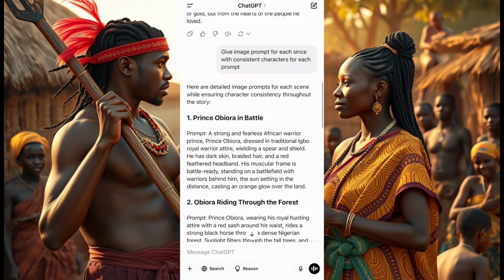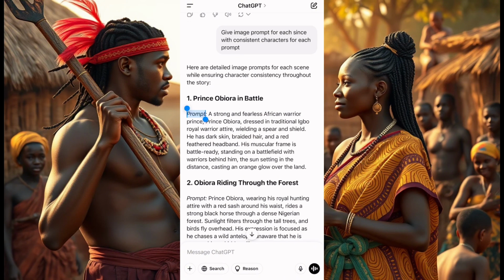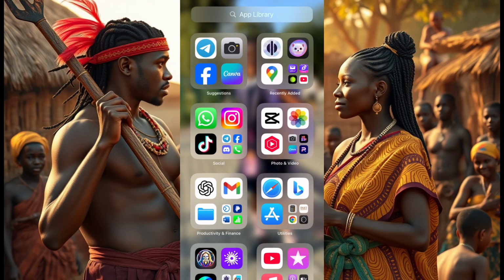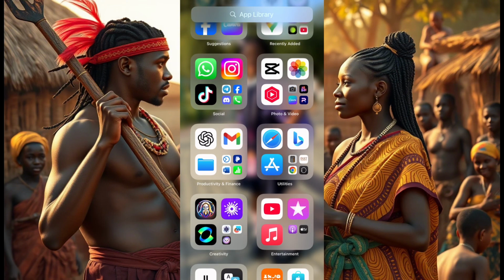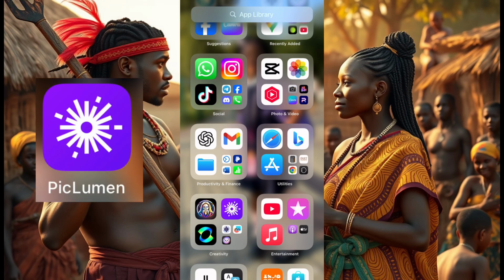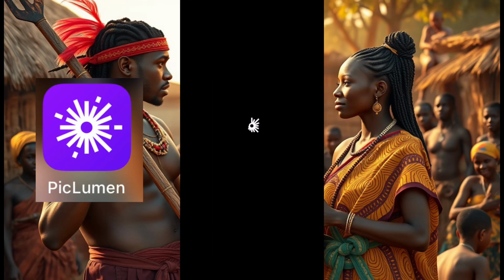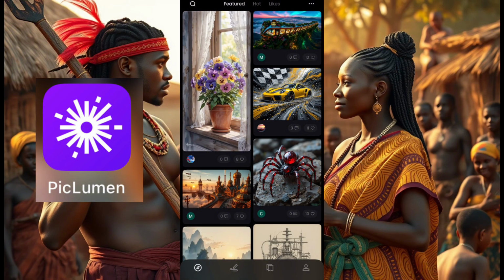Now you come up here, you start with the first prompt, you copy the first prompt. When you copy the prompt, what you need to do is you go to your favorite image generator. Okay, now I'll go to piclumen. This is piclumen here, the purple app. I'll go to piclumen and I'll wait for it to open. Now I'm registered on piclumen already. That is the name on the screen. Please register on it and it will pop out like this for you.